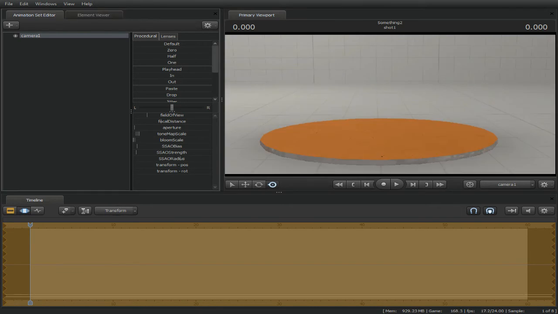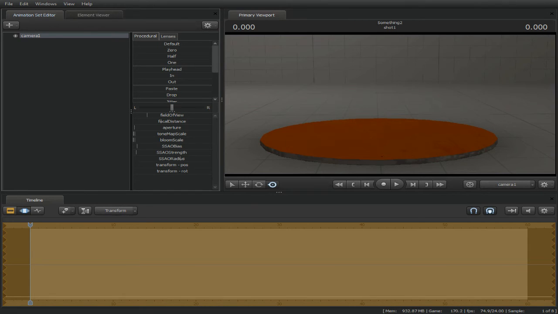What you want to do is turn down max scale. The lower it is, the darker it gets.